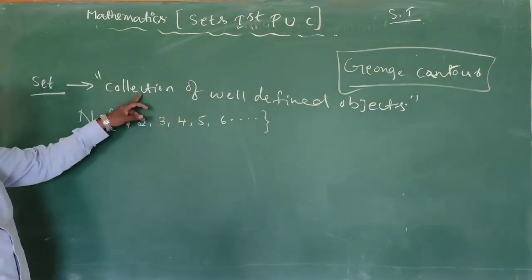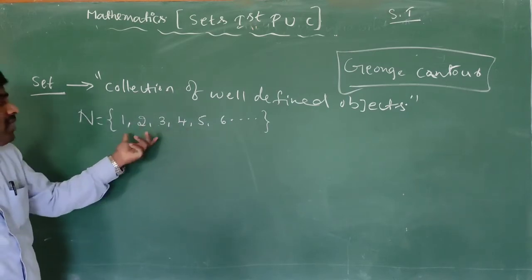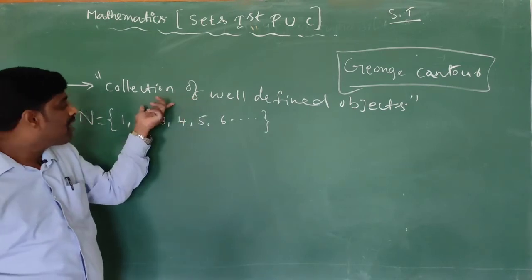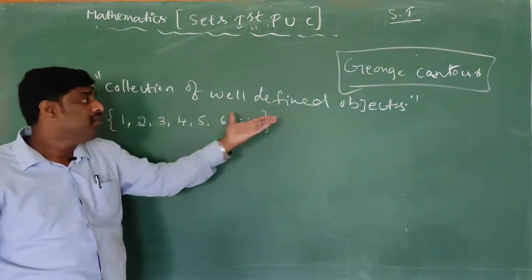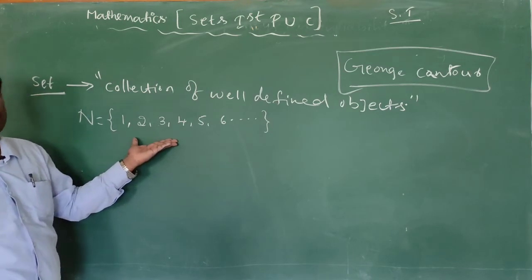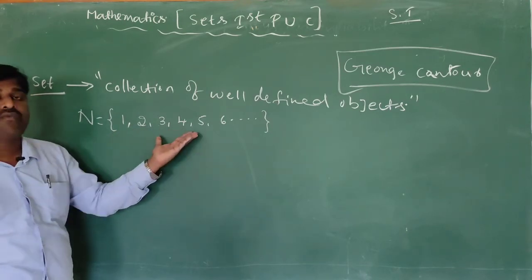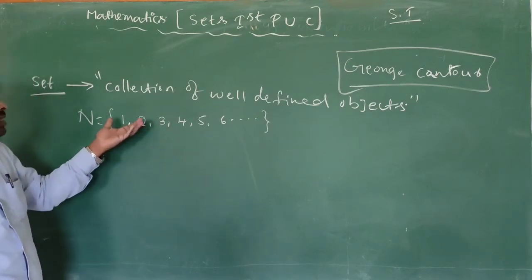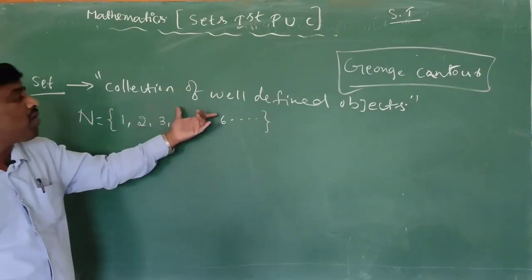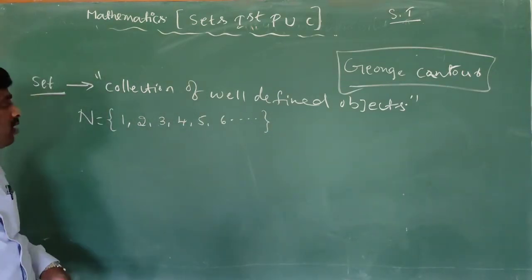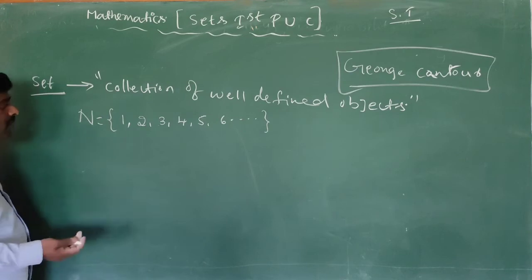See, this is the collection, I mean this is a group, a collection of well defined objects, because these numbers we can use to count. 1 comma 2 comma 3 comma 4 comma 5 comma 6, so that's why this is a set. Set means here collection of well defined objects is called set. And again, I will tell one more example.